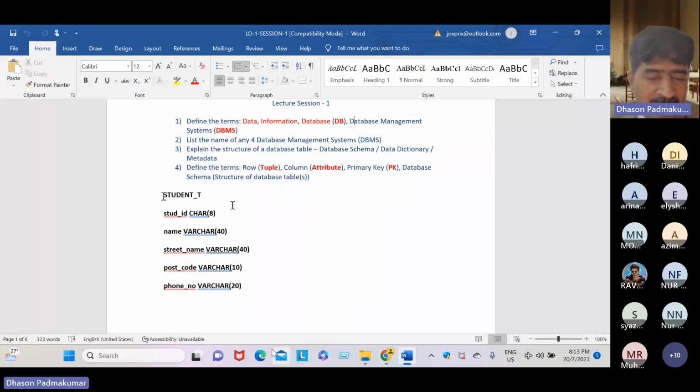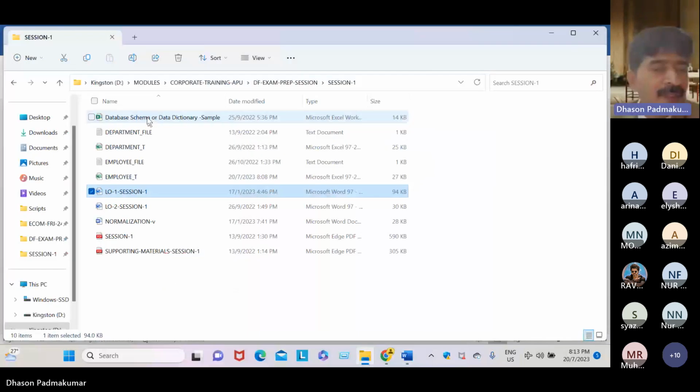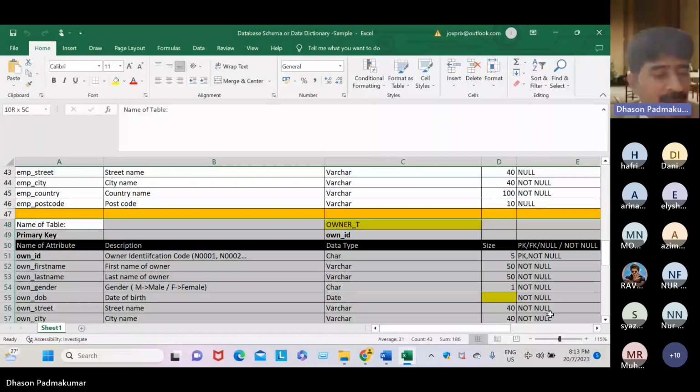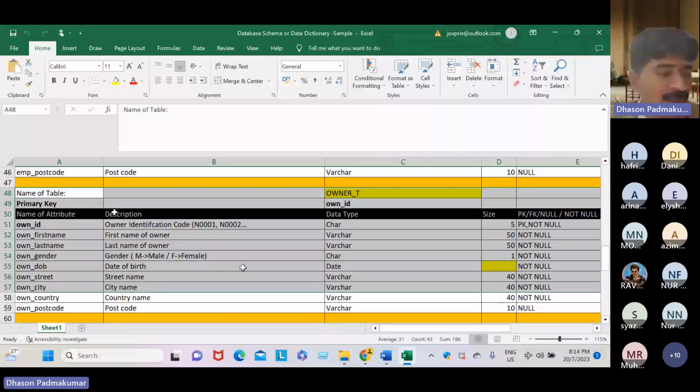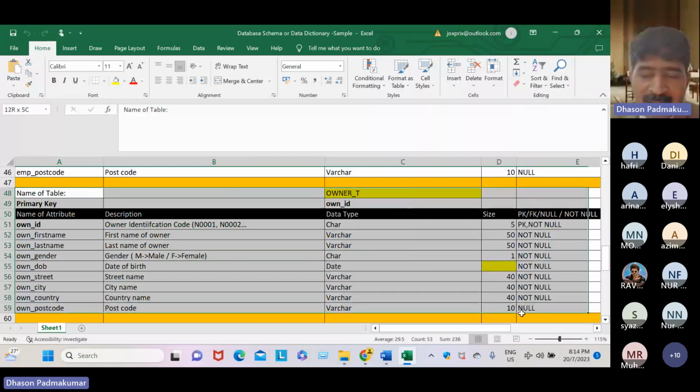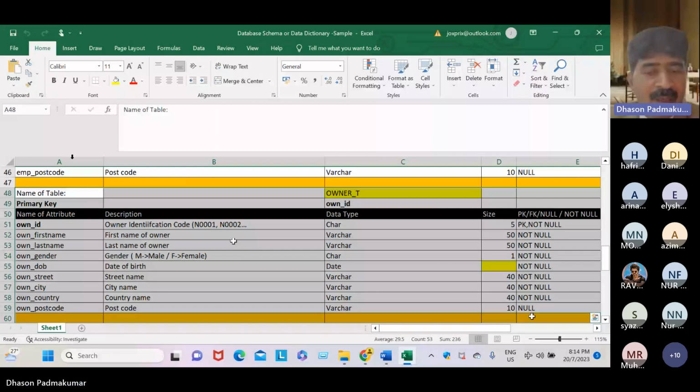Dear students, look here. Please open this Excel sheet. This is the best example of a database schema or data dictionary or structure of a database table or metadata. Metadata means data about data. We mean, the whole sheet is telling us data about the owner table.